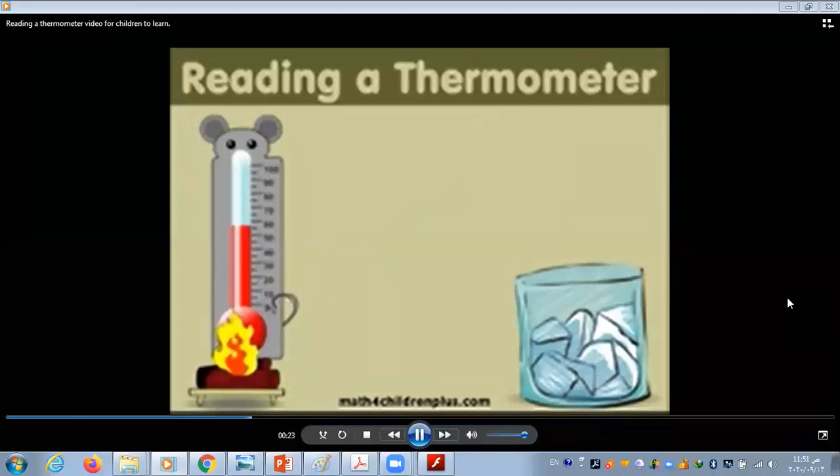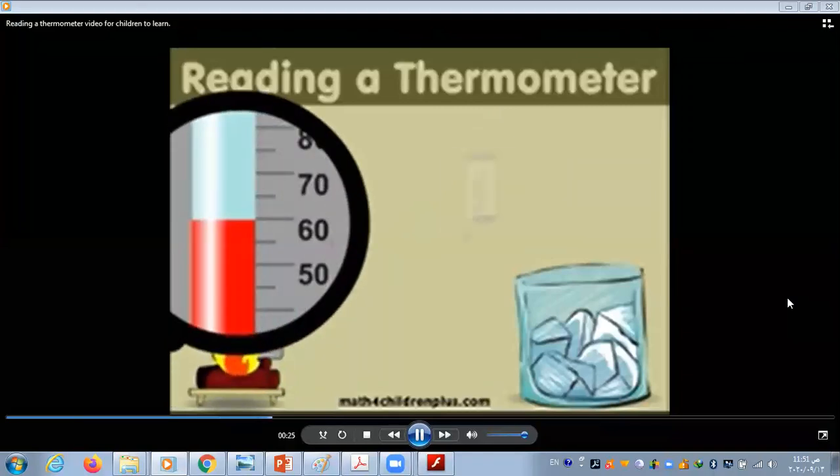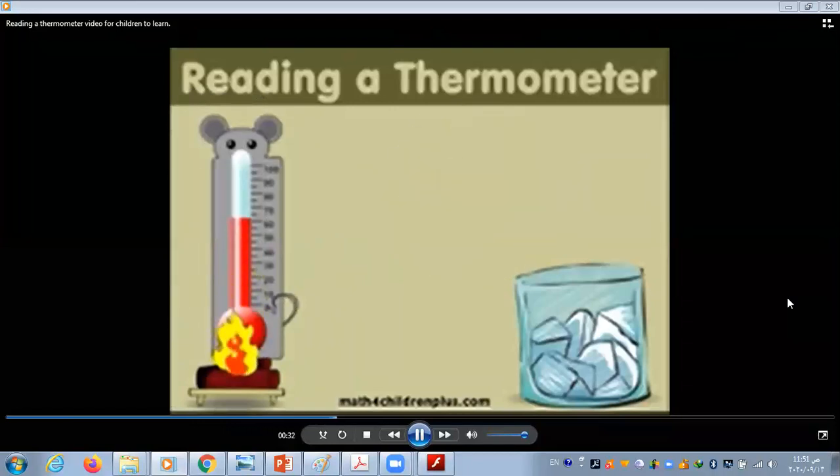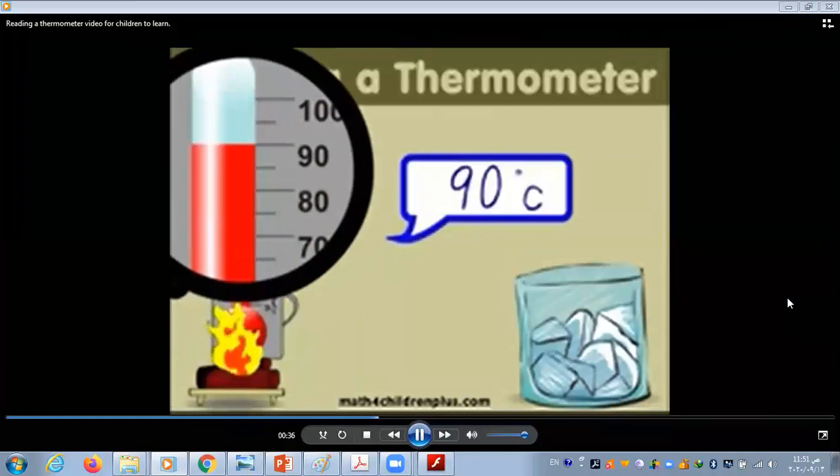Wow, look! The longer you leave it on the fire, it gets hotter and hotter. The thermometer increases the longer it's on the heat. Look at it go higher. Oh my goodness, so very hot. 90 degrees Celsius. Is it amazing?